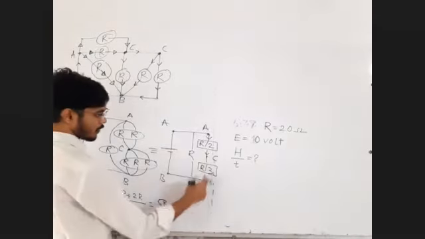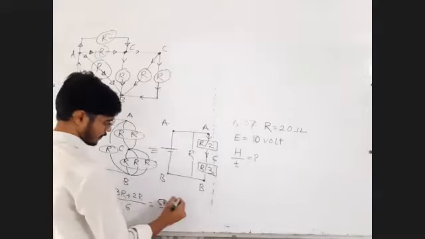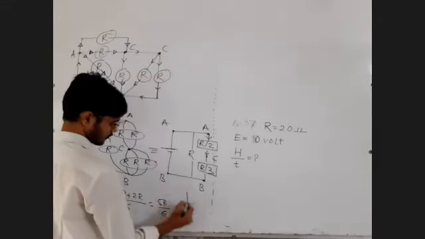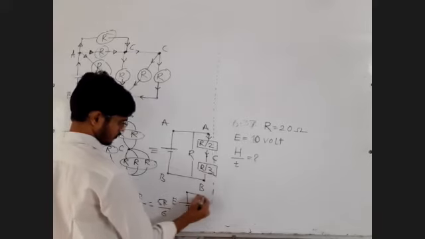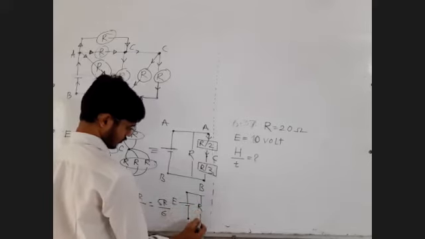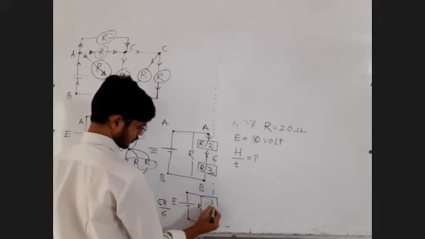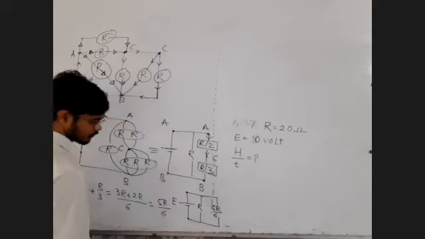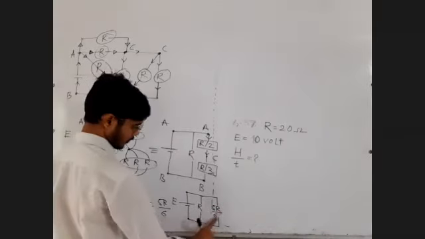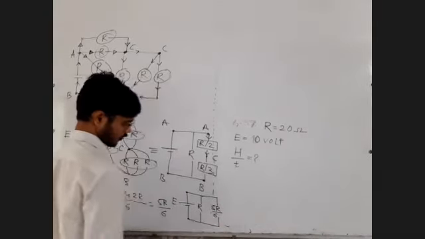So 5R upon 6 is in parallel with R. What is the resistance there? R in parallel with 5R upon 6.